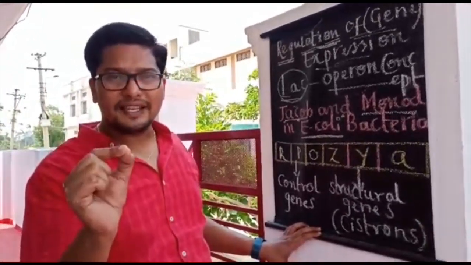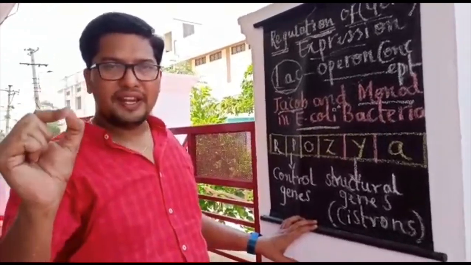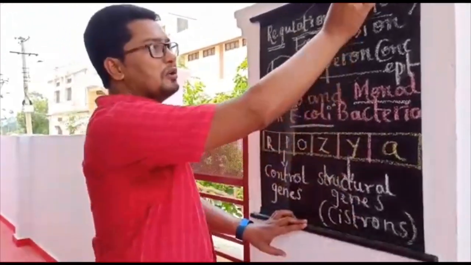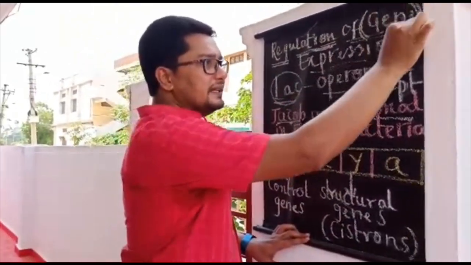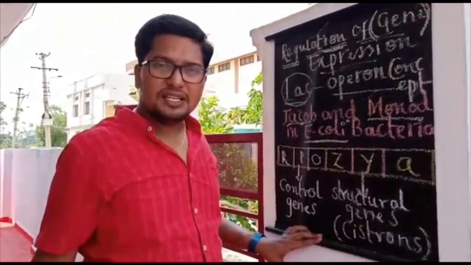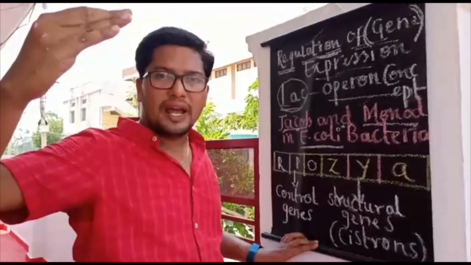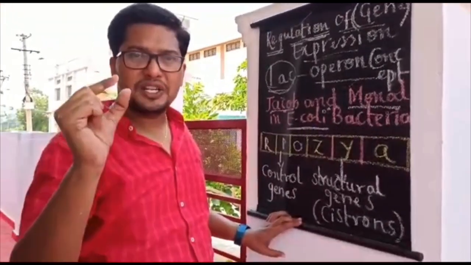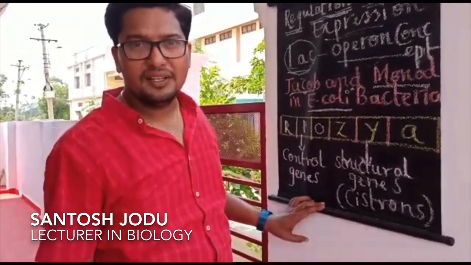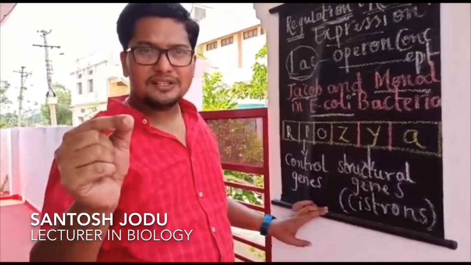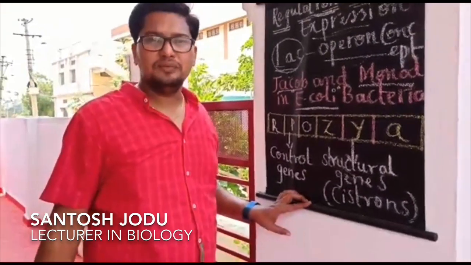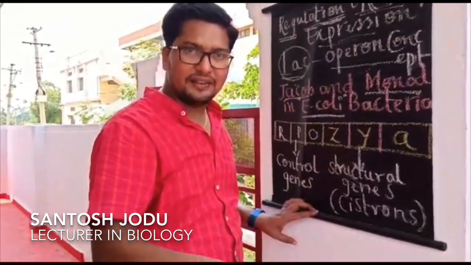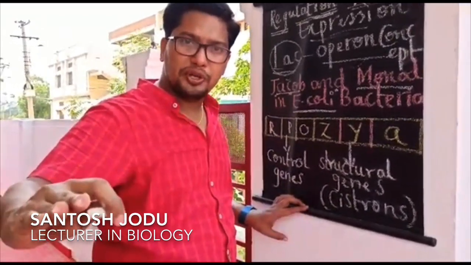Whenever an organism requires the expression of a particular gene, only that gene is said to be switched on and it starts giving its expression, and mostly that expression is nothing but a protein. And whenever that protein is not required by an organism, that gene is said to be switched off and that protein is not produced.